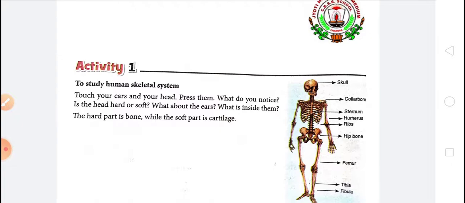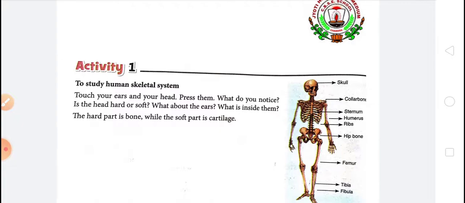Okay. Children, touch your ear and your head and press them. What do you notice? Is the head hard or soft? Yes, it is hard. That hard part of our head is called bone.